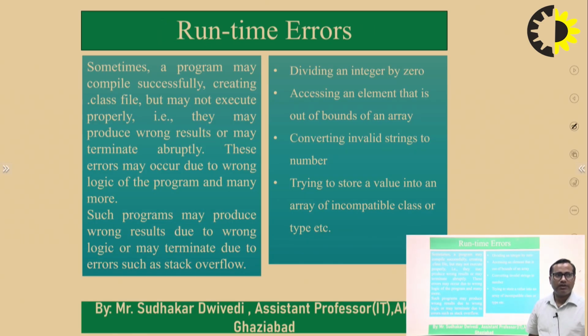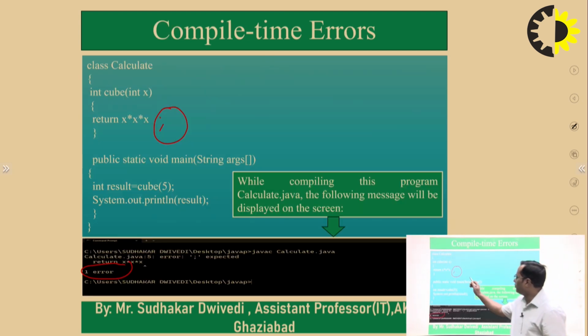So what is a runtime error? Suppose the program is successfully compiled, but here is some logic that is not valid. Suppose we have written division by 0, which is not valid arithmetically.